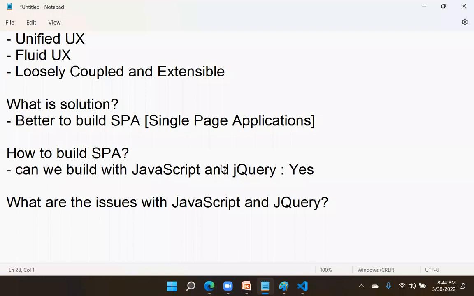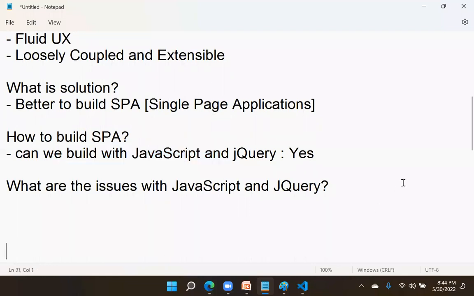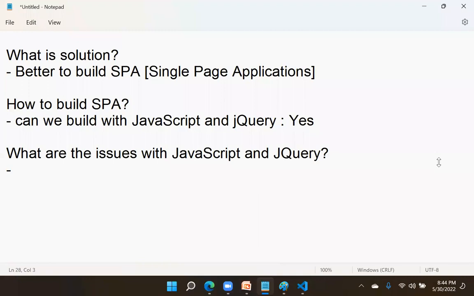Then why are we not continuing? What are the problems with JavaScript and jQuery? What is the major problem with JavaScript and jQuery? First, a lot of DOM manipulations. Am I right? DOM manipulation means get element by ID, tag name, class name, a lot of DOM manipulations.